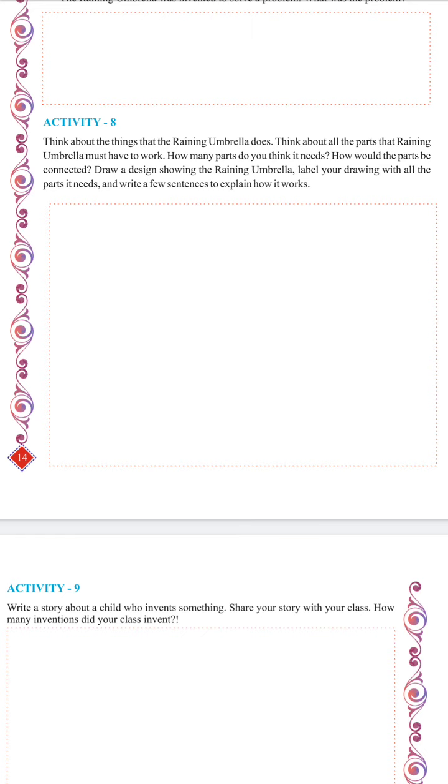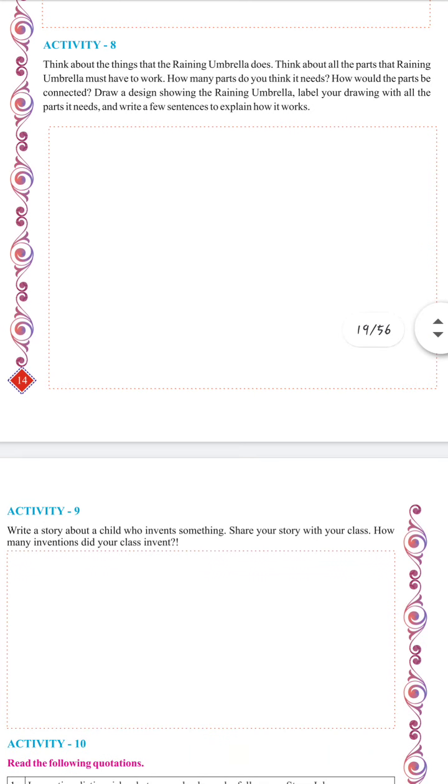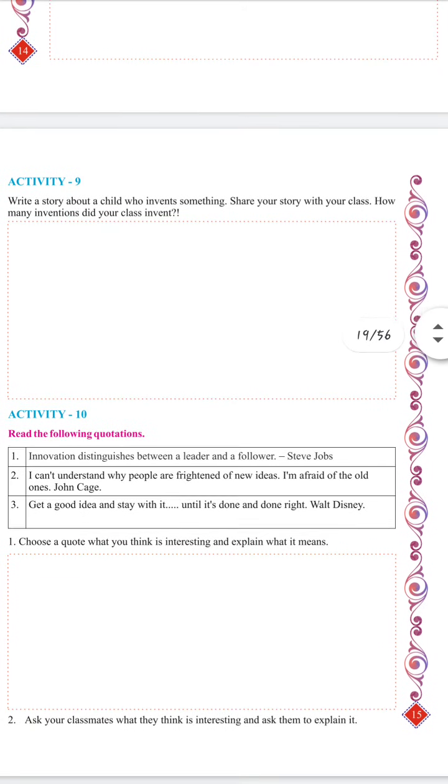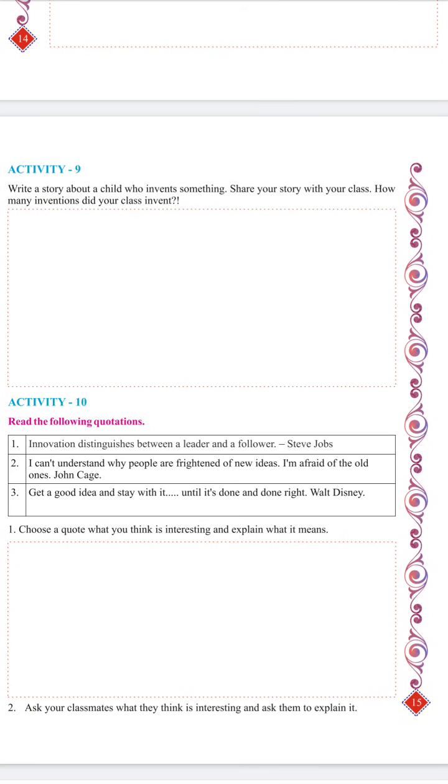Activity number 8 is telling us to write about the raining umbrella. What is the mechanism? How does it work? So the answer is already provided. If you find some more sentences, you can add to it and complete it. Activity number 9, you have to write about a child who has made some invention. I have given you the example of James Watt. He was the person who invented the steam engine. I have given the story also. You have to read it and learn it.